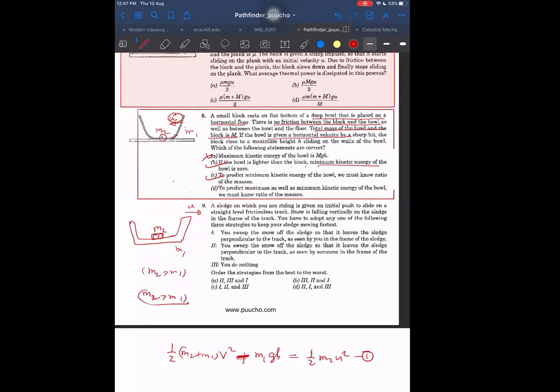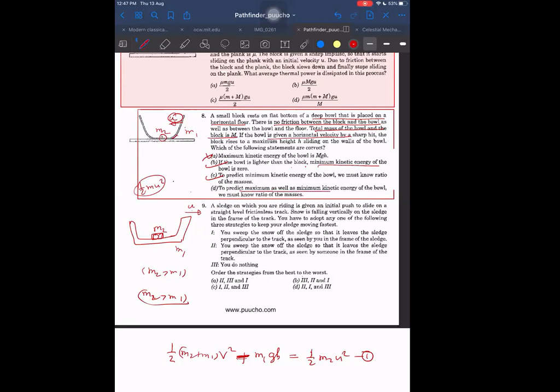Definitely. To predict the maximum as well as the minimum kinetic energy of the ball, we must know the... Yes, sir. Maximum kinetic energy of the ball, I think we already know, is half m u square. So D is not right.